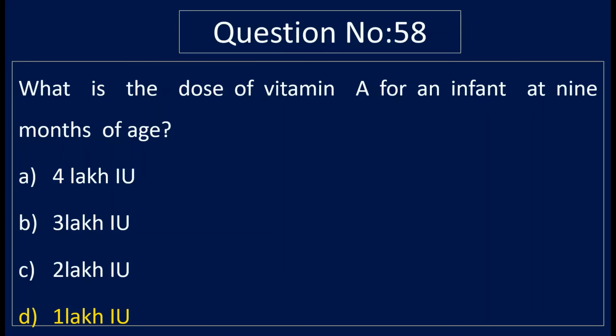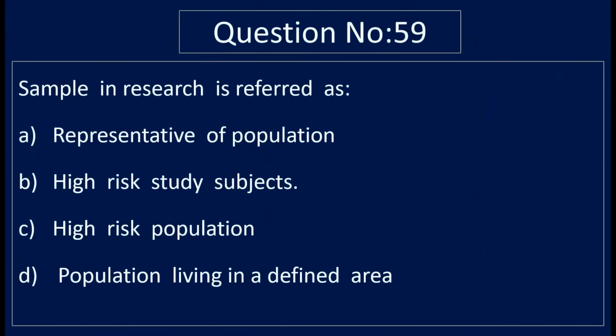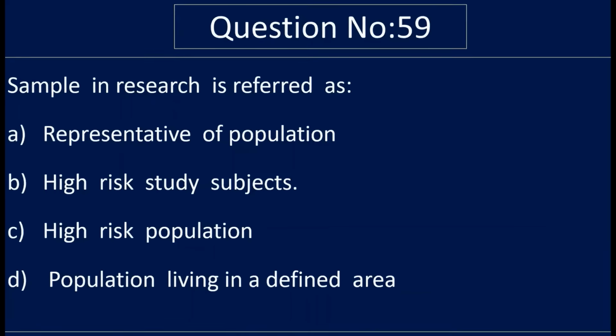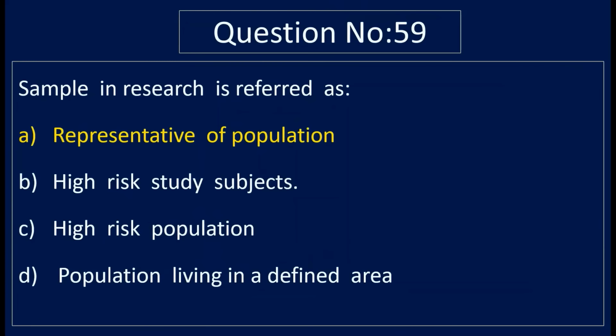Question number 59. Sample in research is referred as option A, representative of population, option B, high risk study subjects, option C, high risk population, option D, population living in defined area. Correct answer is option A, representative of population. In research, the word sample indicates representative of population.